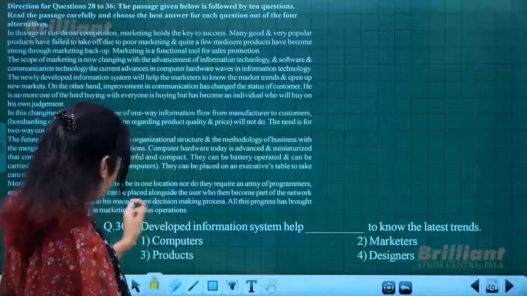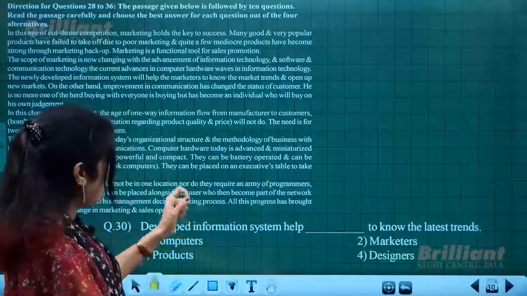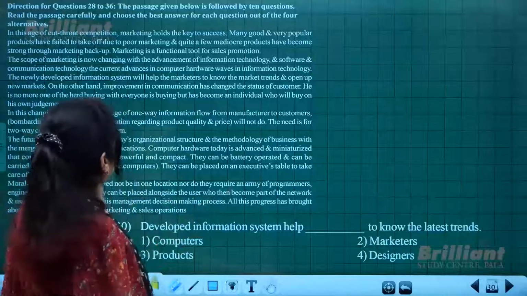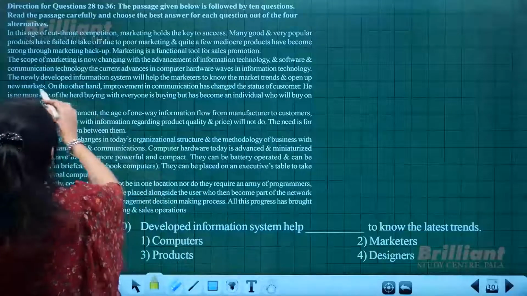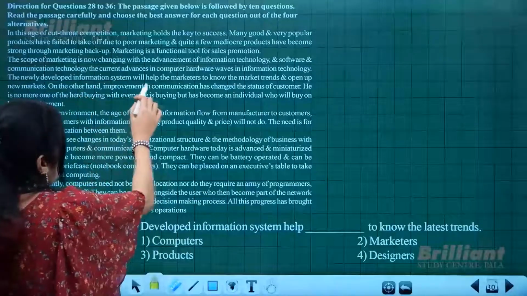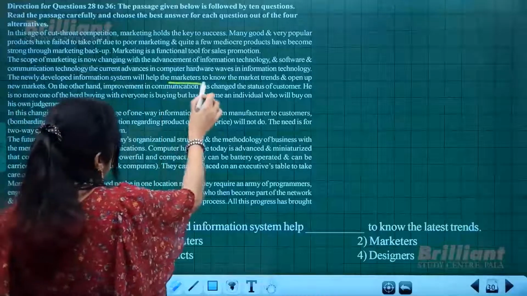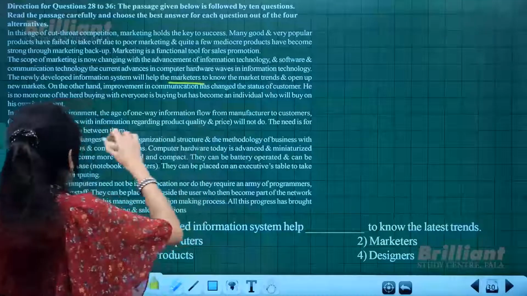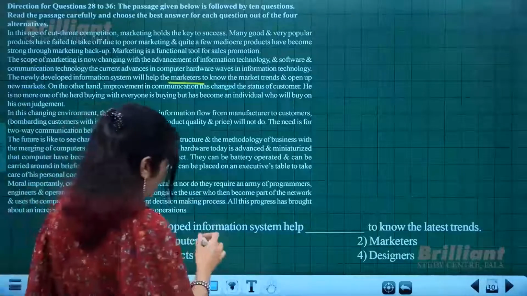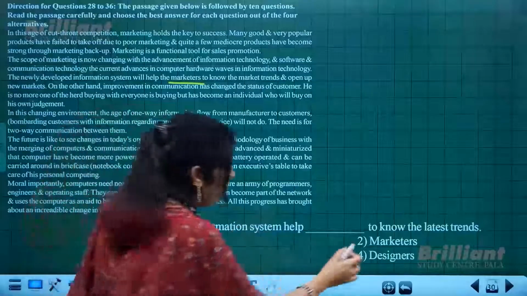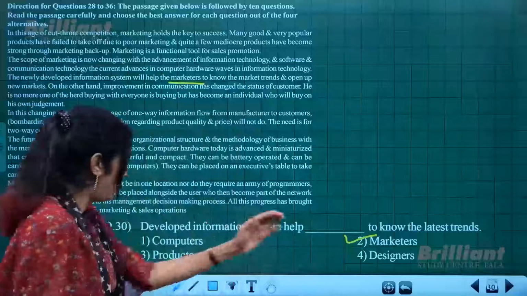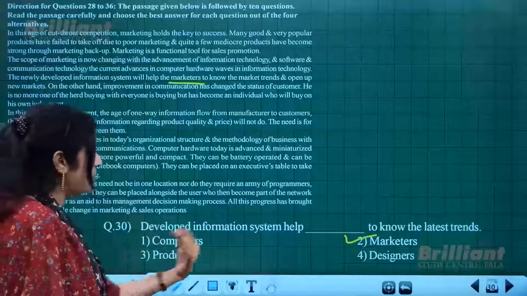Next is, developed information system helps dash to know the latest. That also is given. The newly developed information system will help the marketers to know the market trends and open up new markets. So these things help the marketers, not the designers, not the products or computers, but the marketers.